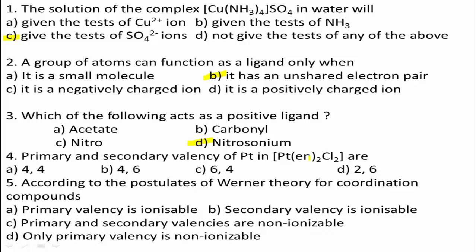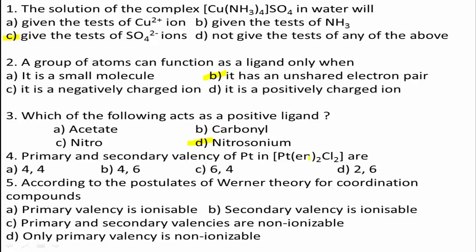In the given complex, primary valency is its oxidation number, that is +2, and secondary valency is its coordination number, that is 6. In this case, the en ligand is bidentate and Cl is a monodentate ligand. What is en? En is nothing but ethylenediamine.